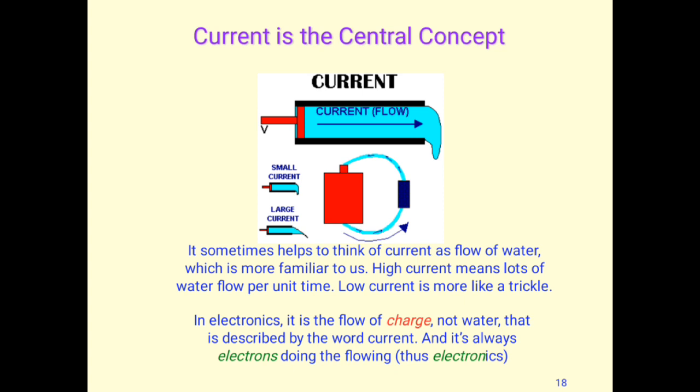High current means a lot of water flow per unit time. Low current means more like a trickle. In electronics, it is the flow of charge, not water, that is described by the word current. And it is always electrons doing the flowing. Thus we call it electronics. This branch of physics is called electronics.